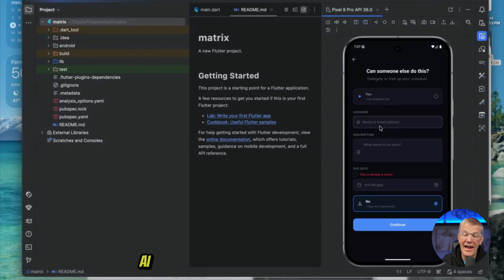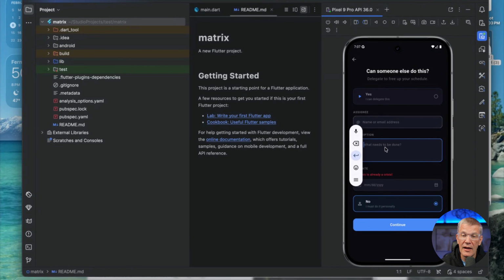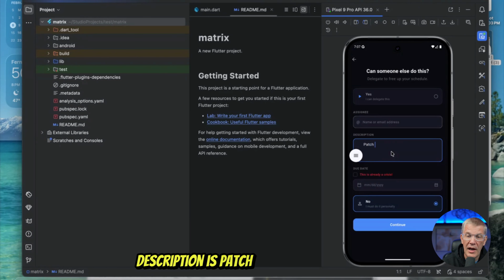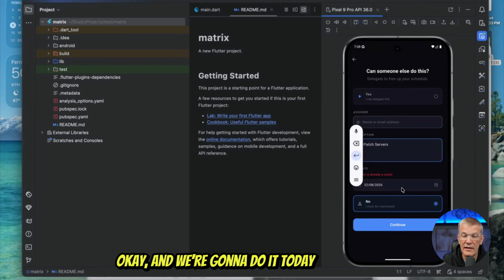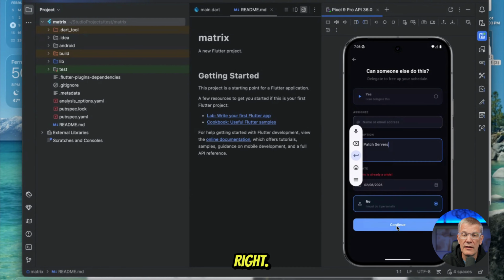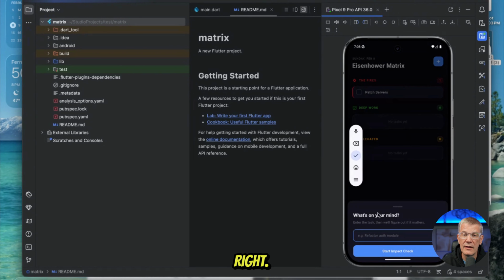Which is weird. AI Studio did this screen better, right? It worked the first time on AI Studio. This is not. It will let us put in here. Description is patch the servers, right? That's what we said. This is already a crisis. Okay. And we're going to do it today because you can't let the servers go, right? Okay. So it did that portion correctly, right? Now let's try this again.